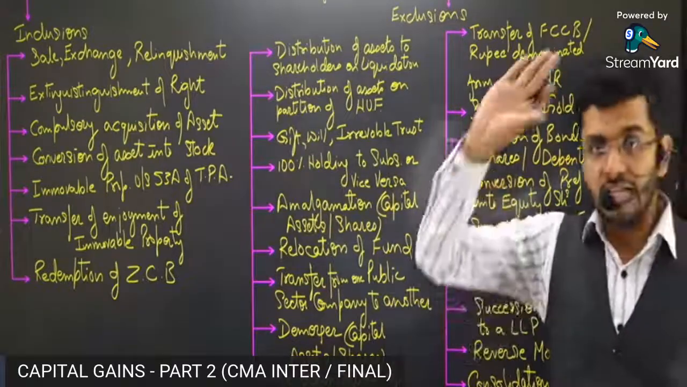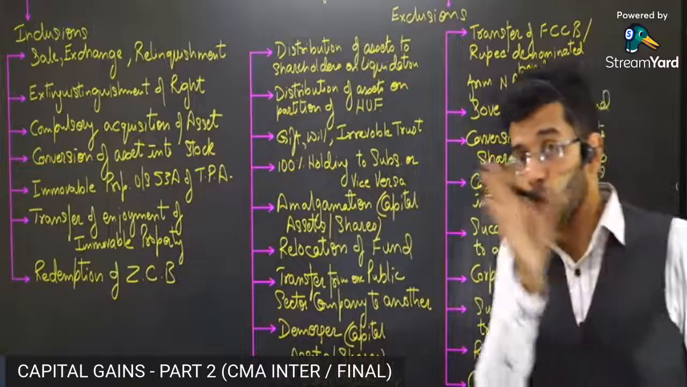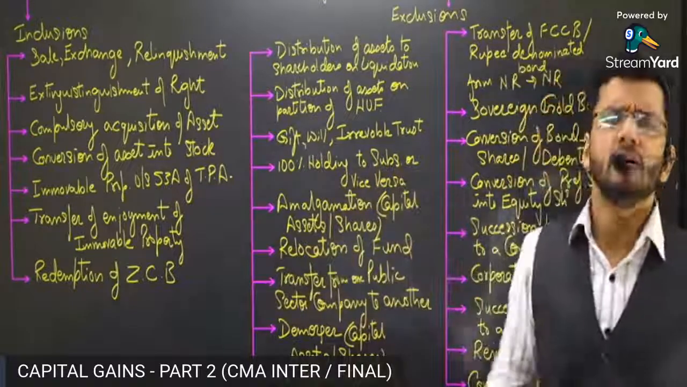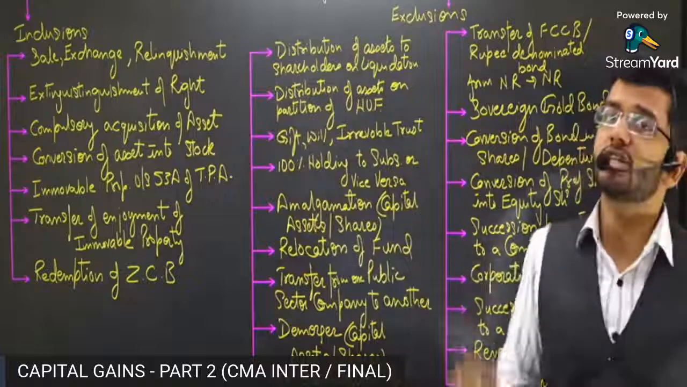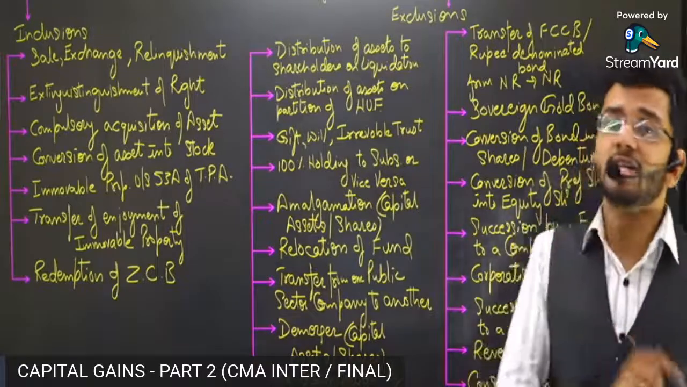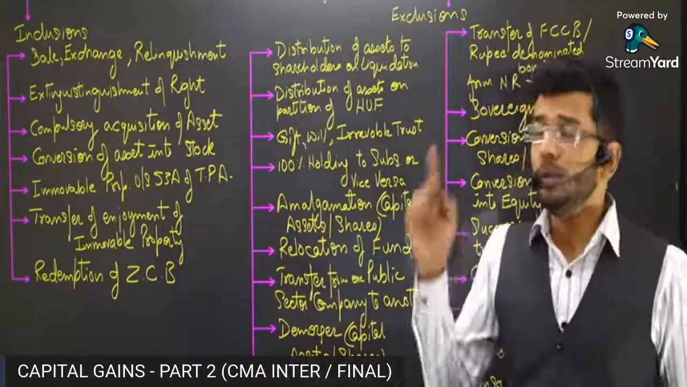That transfer from the company of this capital asset to the shareholder is tax free. No capital gain will be levied. So then why are we reading a section on this? Guys, we are reading a section on this because some people do it in a different way.